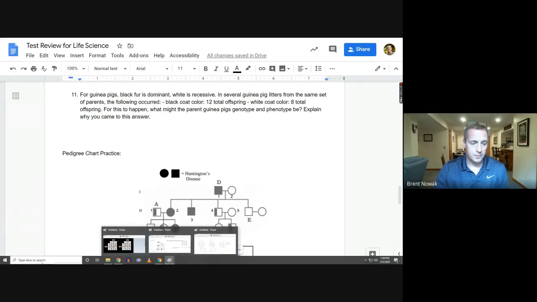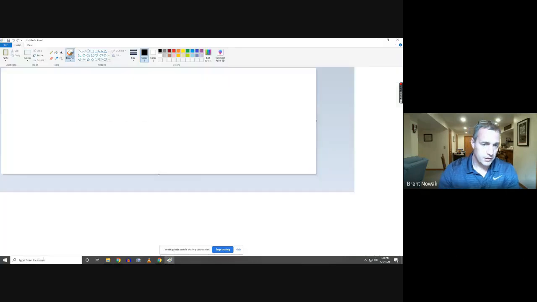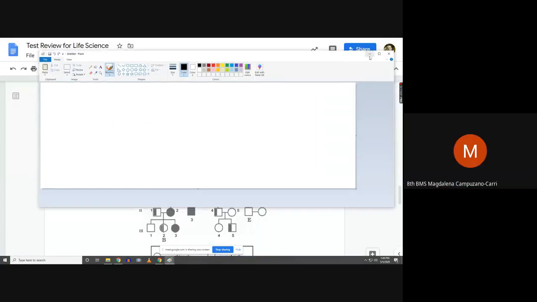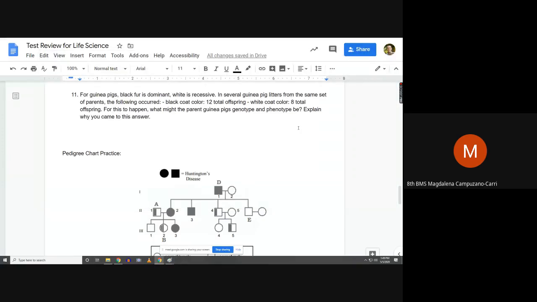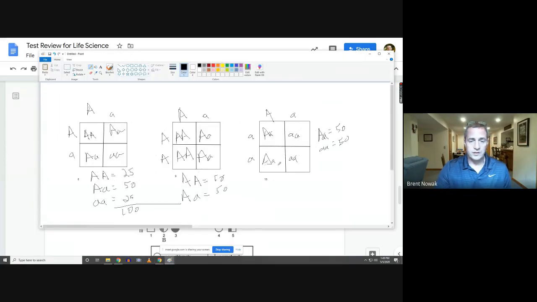Let's kind of make a Punnett square. Give me 1 second. Anybody think they have the answer? Yeah, I put heterozygous for both. Okay. Anybody else? Yeah. So we can kind of use this as our example. Let's say for argument's sake, black fur equals capital A and white fur equals lowercase a. We can go through each one and we can say, okay, is this example right here going to be black or white? This would be black, this would be black, and this would be white, right?